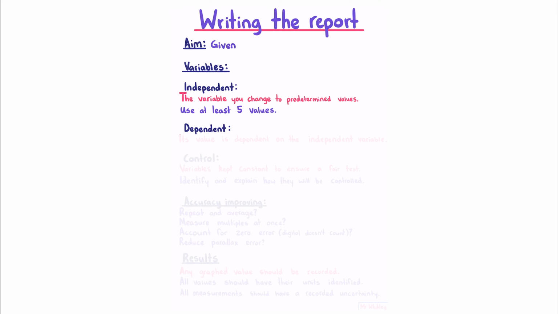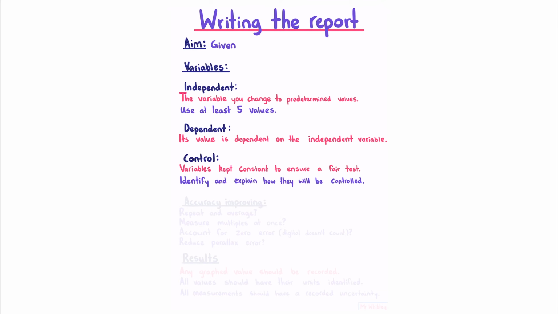The dependent variable has a value that's dependent on the independent, and is the one that you're measuring. Your control variables are the variables that are kept constant to ensure a fair test. You should identify and explain how they will be controlled.